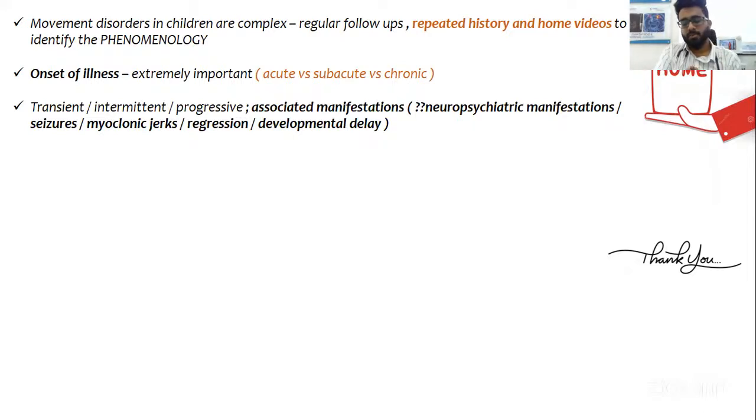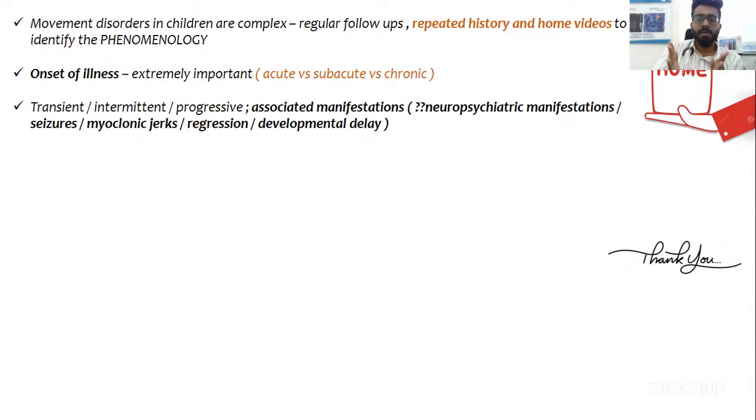And also see whether the movement disorder is transient or intermittent or progressive. Progressive usually needs evaluation, intermittent you can wait, and transient you don't always have to wait, because sometimes evaluating a transient movement disorder may not always yield an etiology. Also look for associated manifestations like neuropsychiatric manifestations, seizures, myoclonic jerks, regression. Very often, the movement disorder comes with something else which is also prominent, and very rarely does the movement disorder strike alone.